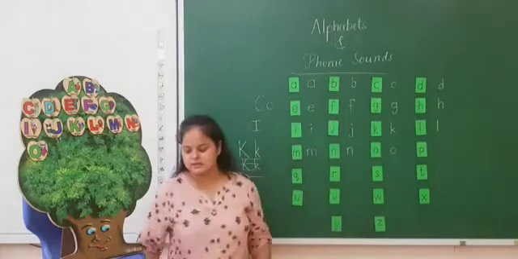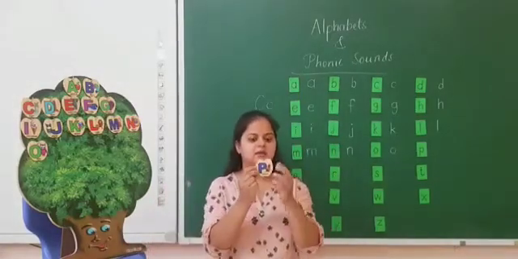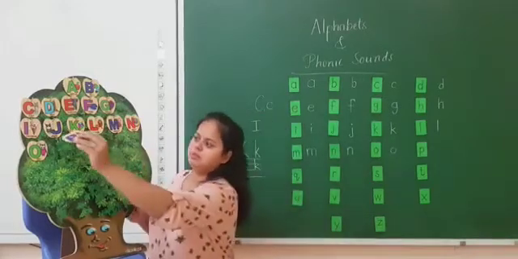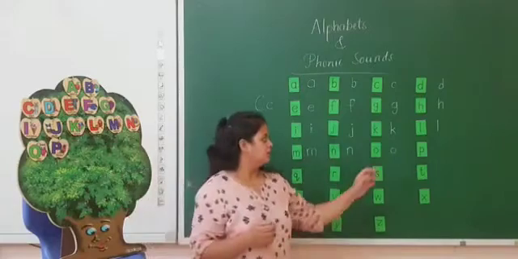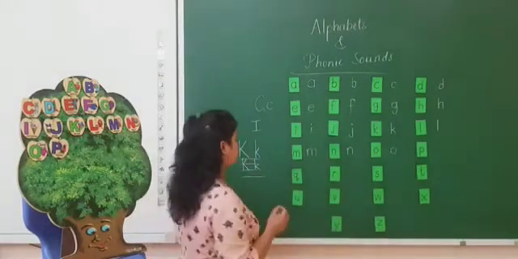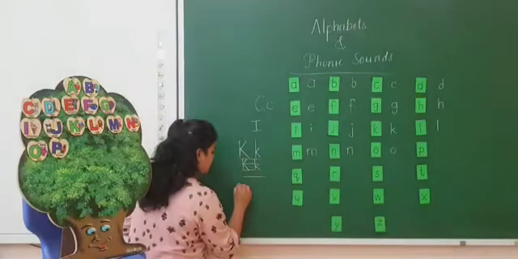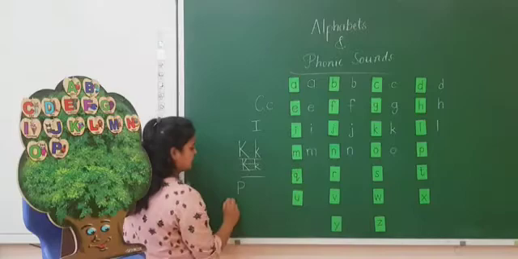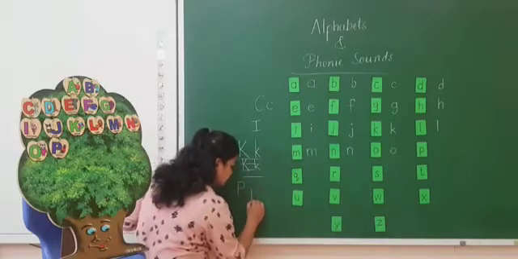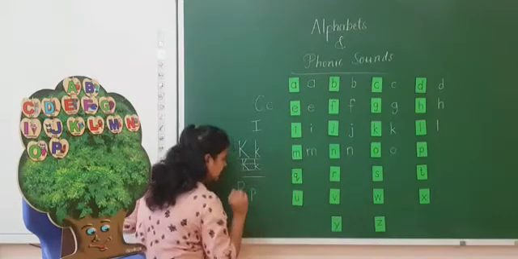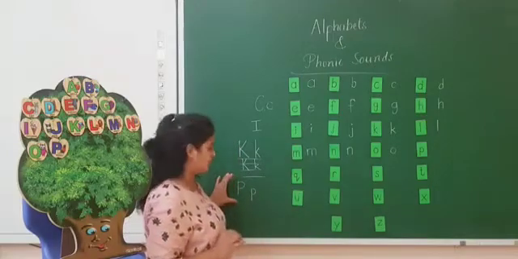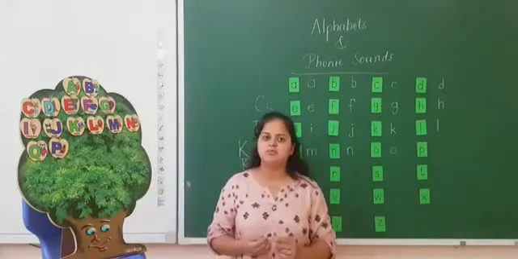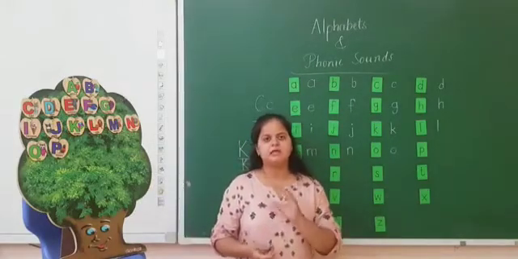The next letter is P. P for parrot. Here you can see the small print p. Capital and small p both are similar. But the difference is that the capital P we write in first three lines and the small print p we write in last three lines.